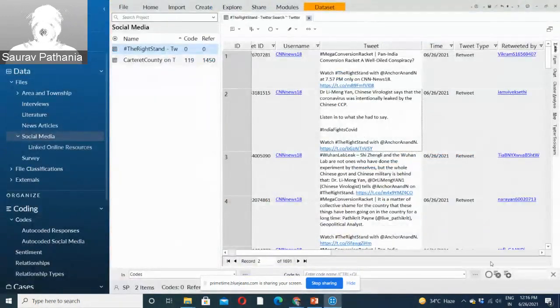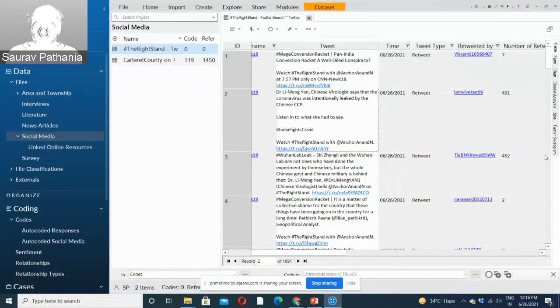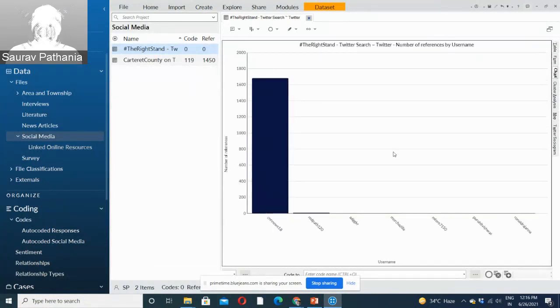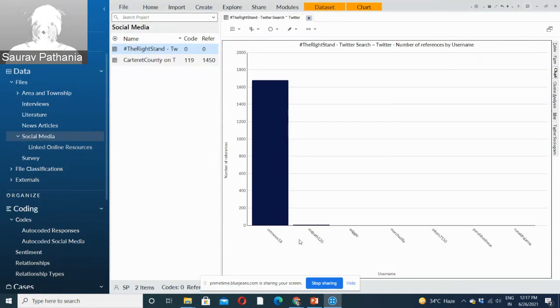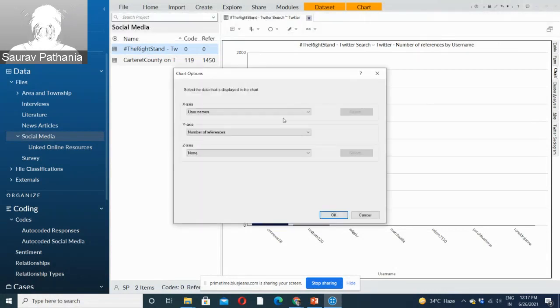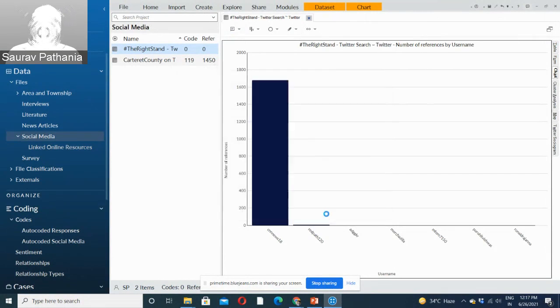Now, this was the data which is captured. Just to show you other forms, it also gives some visualizations. This is a chart of number of references by username. So CNN has the most number of references. Not many others have more because the tweets were fewer; only 1,000 some tweets. So this is CNN News followed by different ones. You can also change the data. Right now on the x-axis it's username, y-axis number of references. You can also view it as number of followers. Who has got the most number of followers?